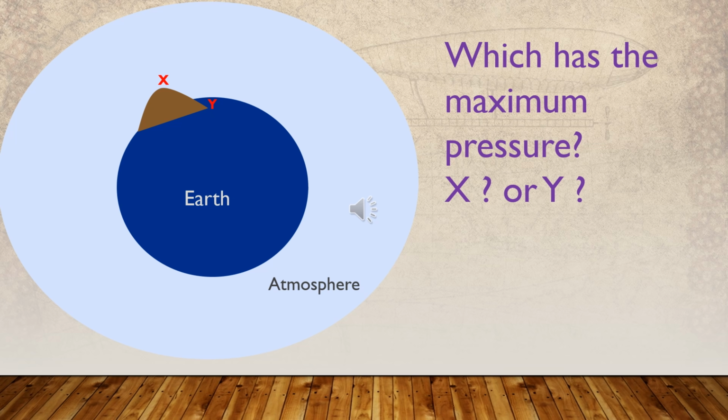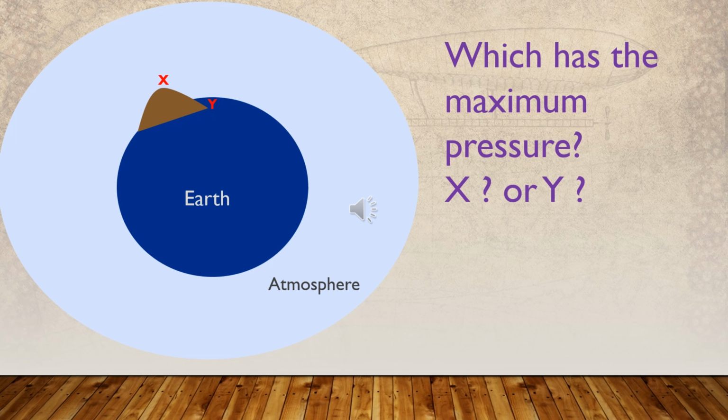As we move up from sea level, the height of the air column decreases, and the atmospheric pressure also decreases. For example, here, which has the maximum pressure, X or Y?